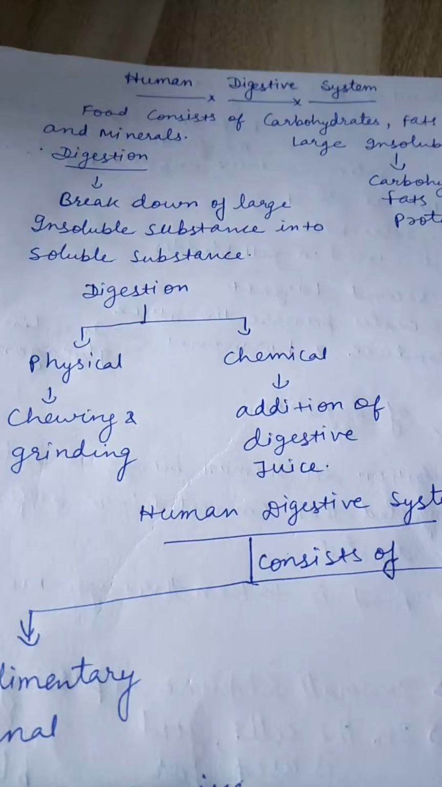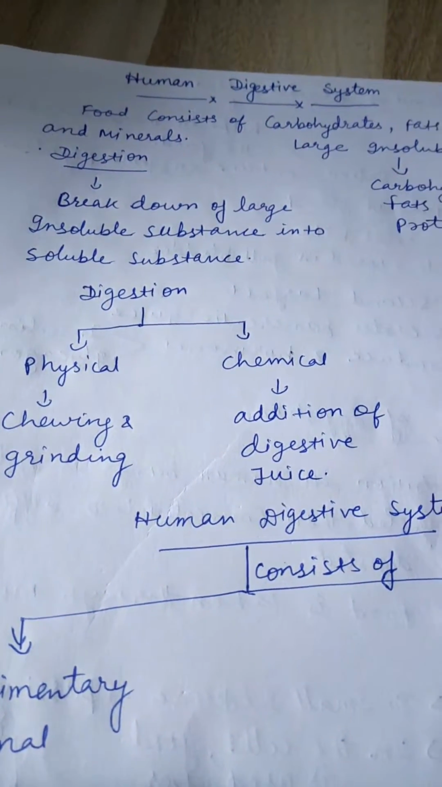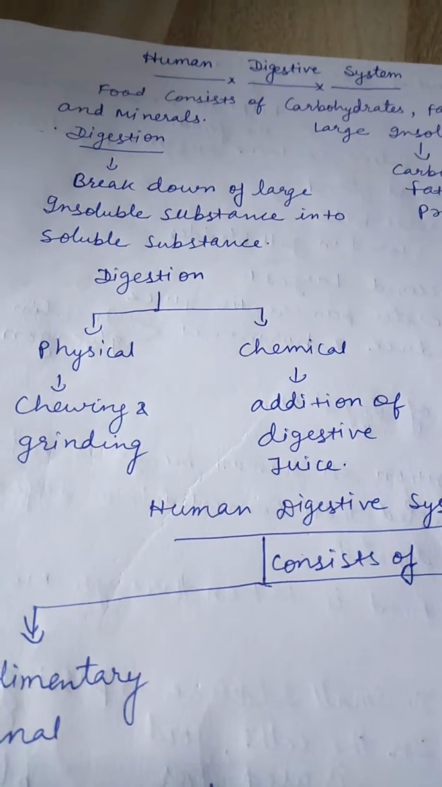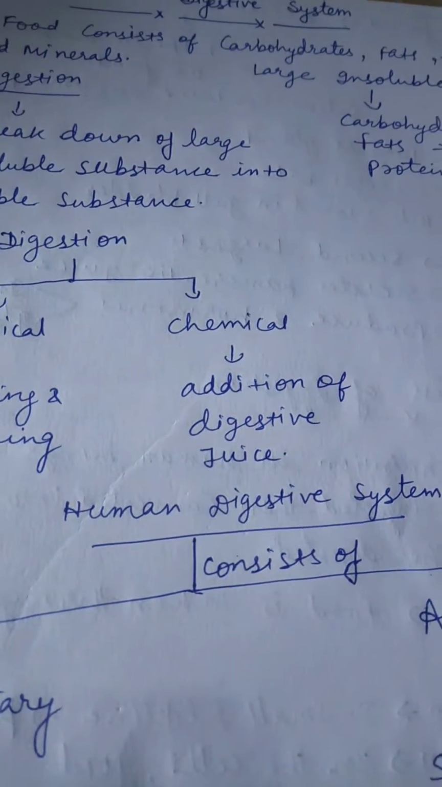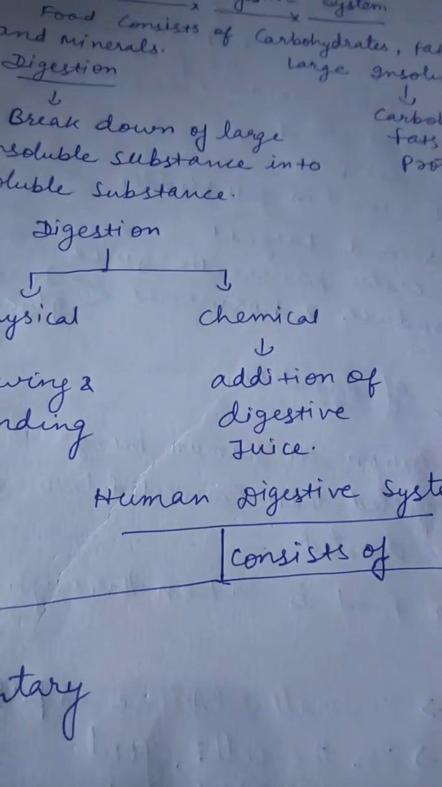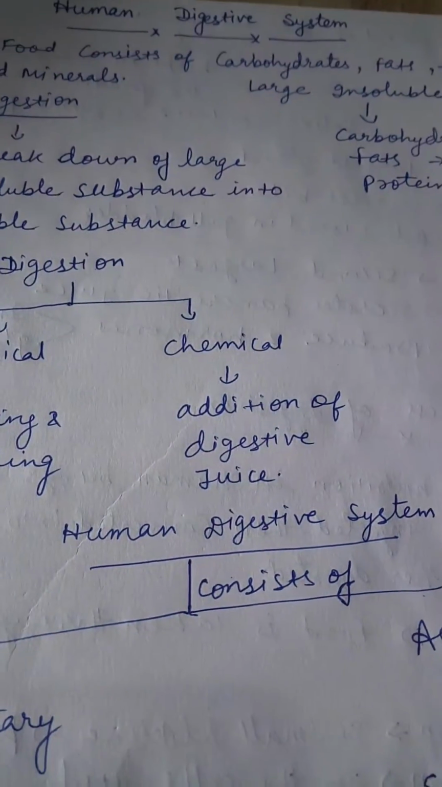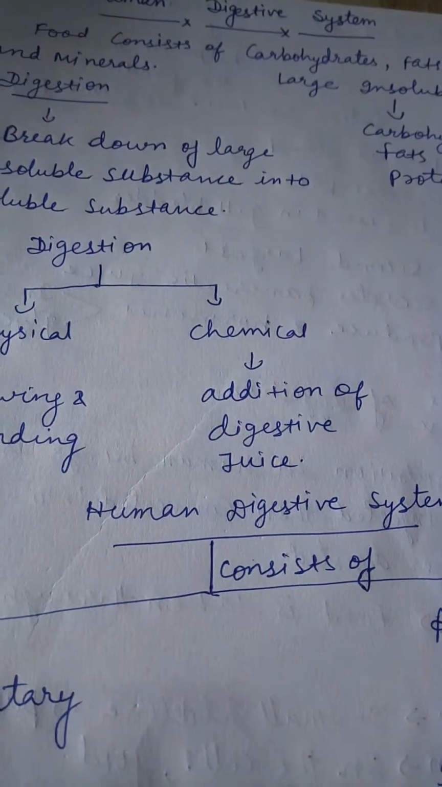Now, there are two means of digestion, physical and chemical. Physical means chewing and grinding, and chemical means addition of digestive juices. Okay, all things clear.